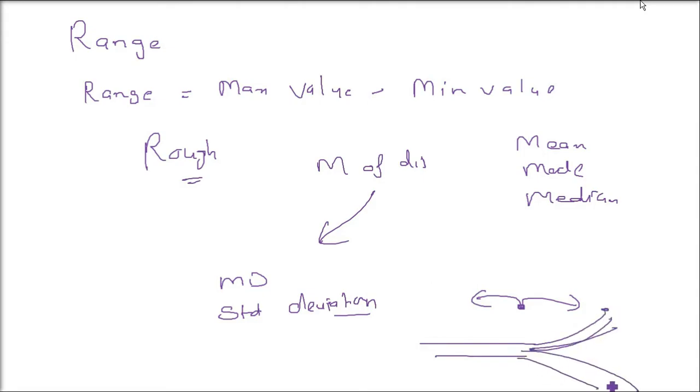For example, this is your route. You want to reach there. So if you reach here, you are closer to the point you want to reach. But if you are here, the deviation is quite high. You have to take a very long distance to reach that actual value. So the deviation will be high. So we'll know about mean deviation.